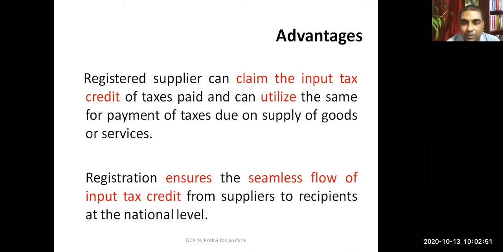The output of one person becomes input of some other person. He can also take tax credit. That is how the credit flows from one person to another person till it reaches the ultimate consumer, who has to bear the burden of tax. The concept of seamless flow of credit we have discussed earlier in our initial chapter. I think you are able to understand how GST registration ensures a smooth flow of input tax credit from one person to another person till the ultimate consumer.